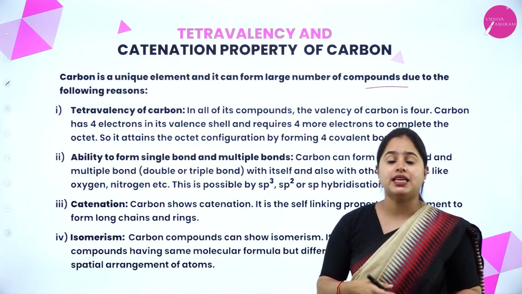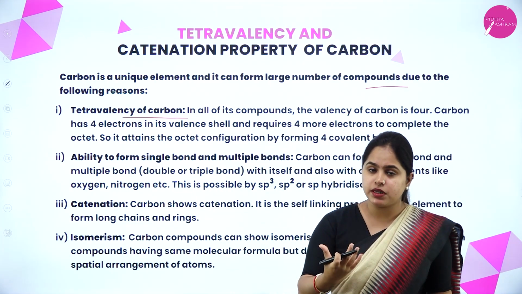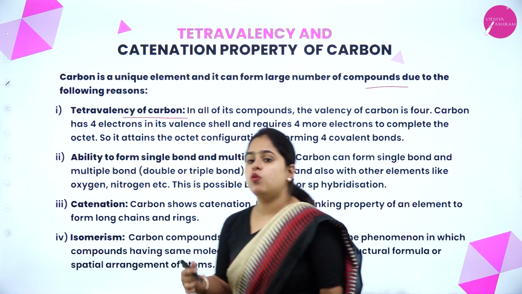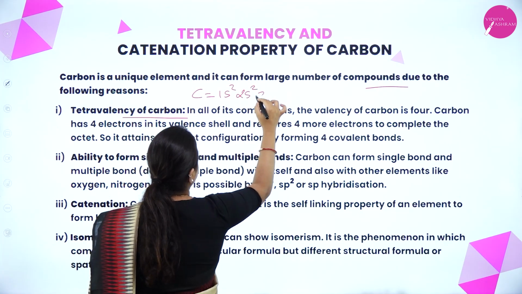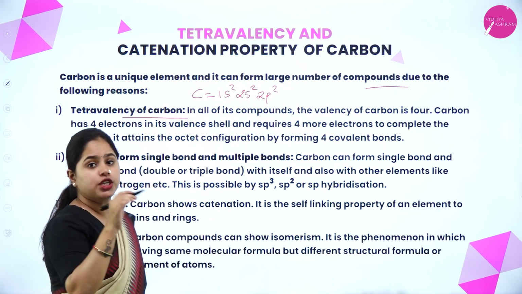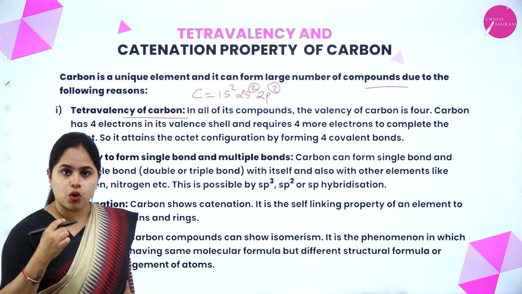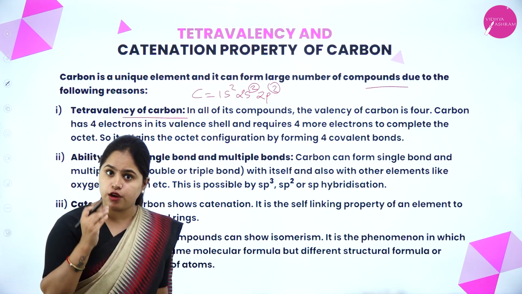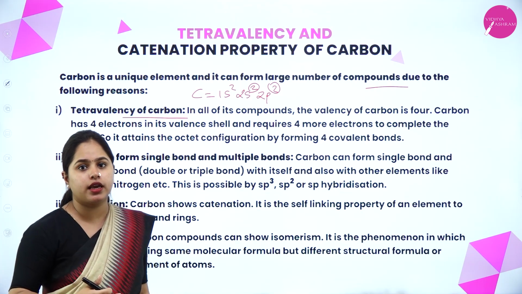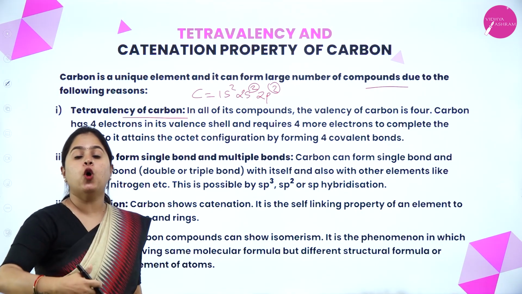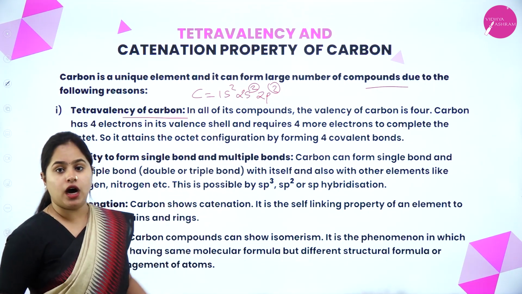The first property is tetravalency of carbon. That means carbon has a valency of 4. What is the electronic configuration of carbon? It is 1s2, 2s2 and 2p2. In the valence shell, how many electrons are there? In the valence shell, 4 electrons are there. So the valency of carbon is always 4. If the valency of carbon is 4, how many bonds can carbon form? Carbon can form 4 bonds with other elements. So in all of its compounds, the valency of carbon is 4.